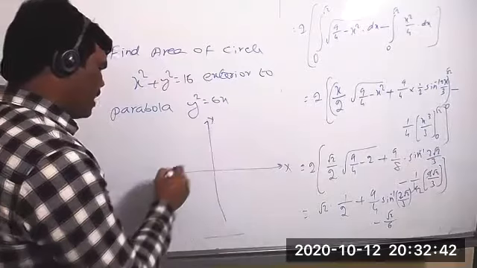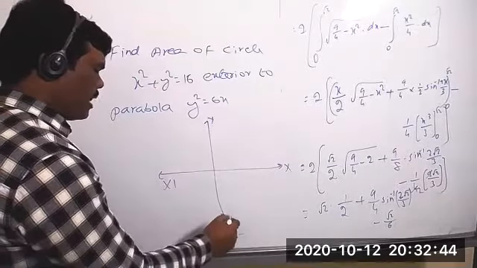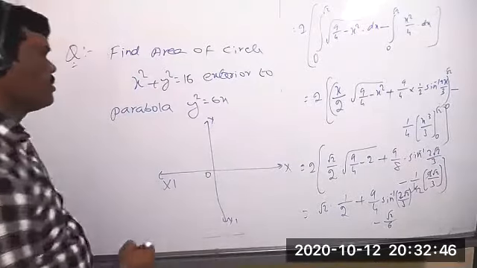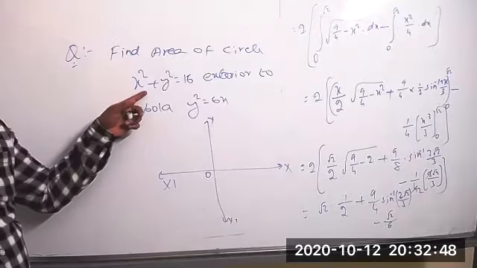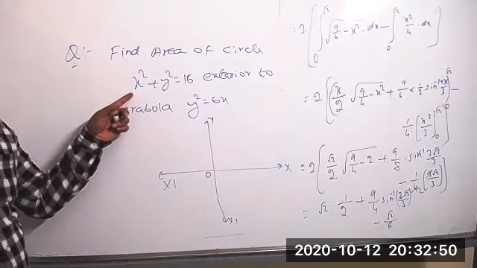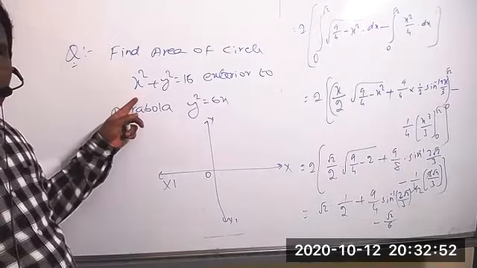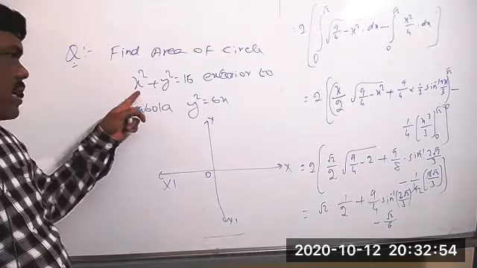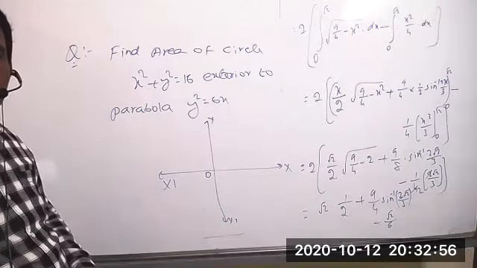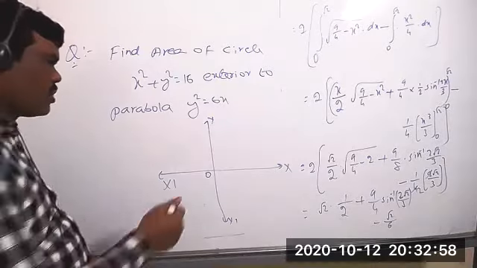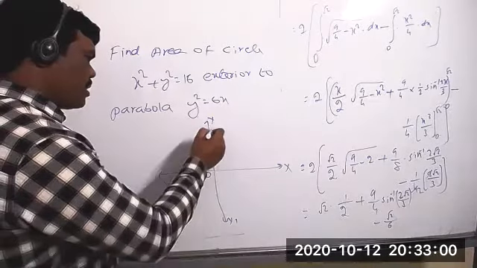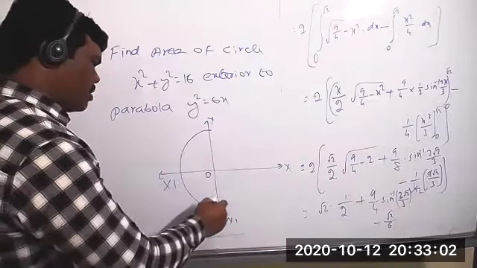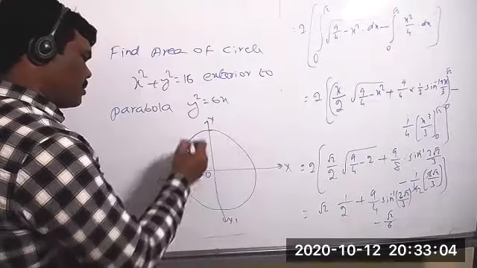X axis and y axis, x dash and y dash, and this is the origin. Now what is the center here? What is the center of the circle? 0, 0, sir. Yes, the center is the origin. So the circle we get like this.